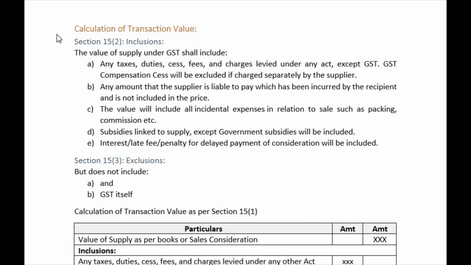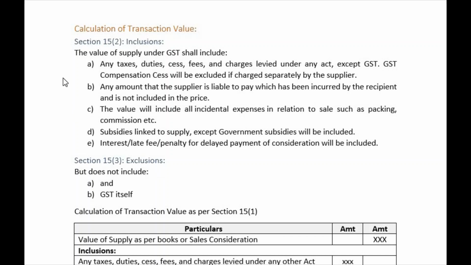Let us start with the calculation of transaction value. As we have seen in the previous video, section 15 and subsection 1 says that there are two conditions, and if you are satisfying those two conditions, then only valuation will be done with these two sections, right? There are some inclusions and there are some exclusions.